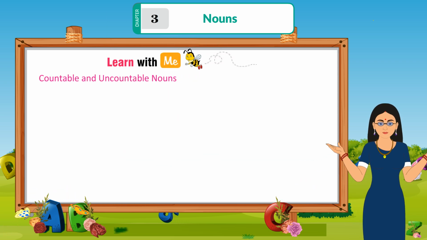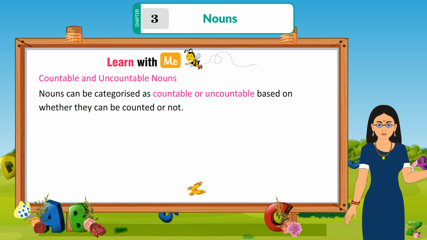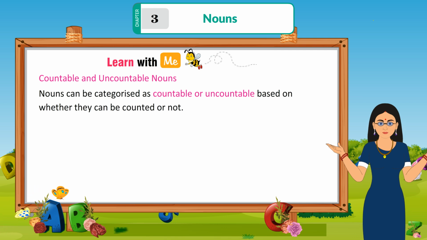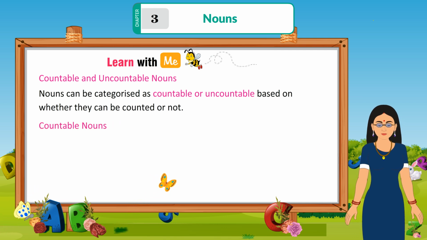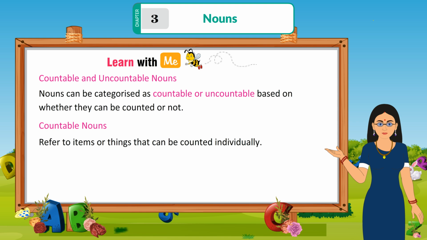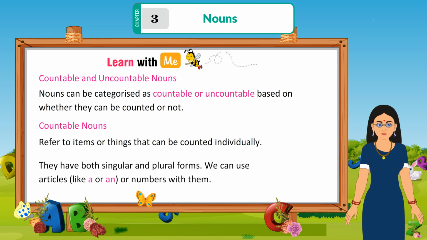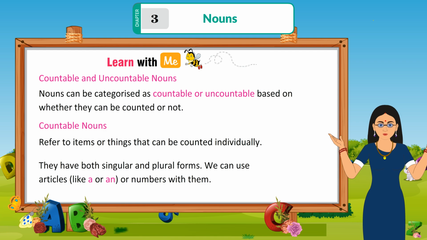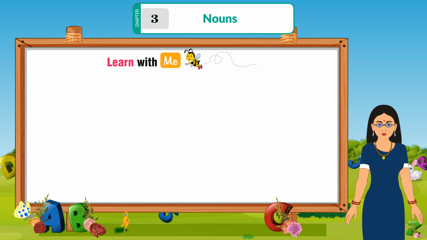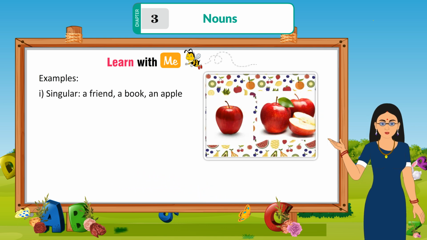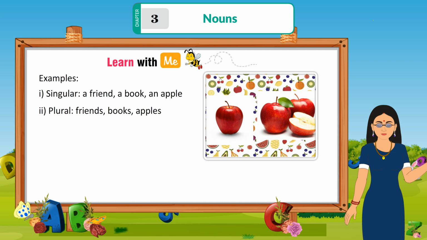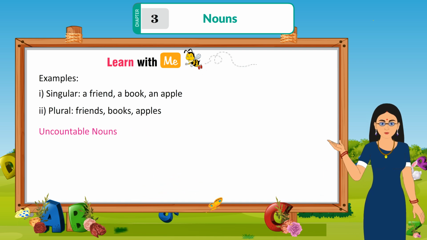Learn with me. Countable and uncountable nouns. Nouns can be categorized as countable or uncountable based on whether they can be counted or not. Countable nouns refer to items or things that can be counted individually. They have singular and plural forms. We can use articles like a or an, or numbers, with them. Examples: singular: a friend, a book, an apple. Plural: friends, books, apples.